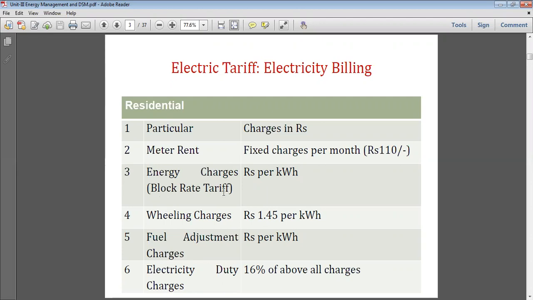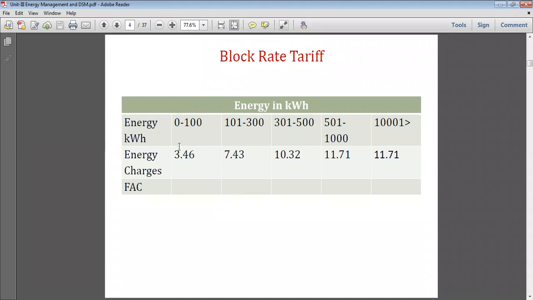Now we will see what is the block rate. So this is the block rate. The total consumption is divided into blocks, therefore it becomes a block rate tariff. For 0 to 100 units, the rate is 3 rupees 46 paisa. It is the basic charge. Now this basic charge plus fixed charge plus billing charge plus electricity duty is the total electric bill.